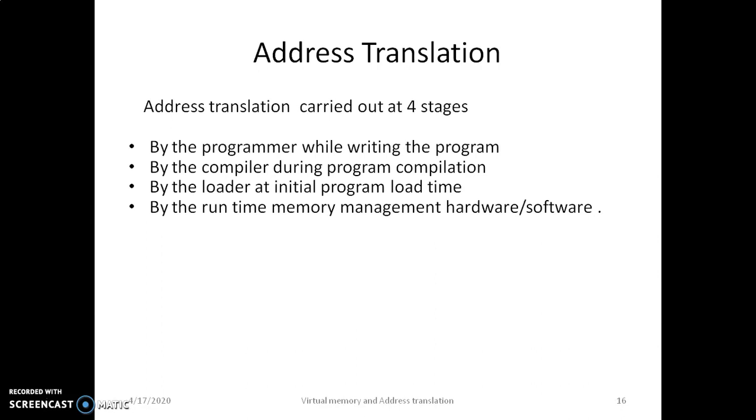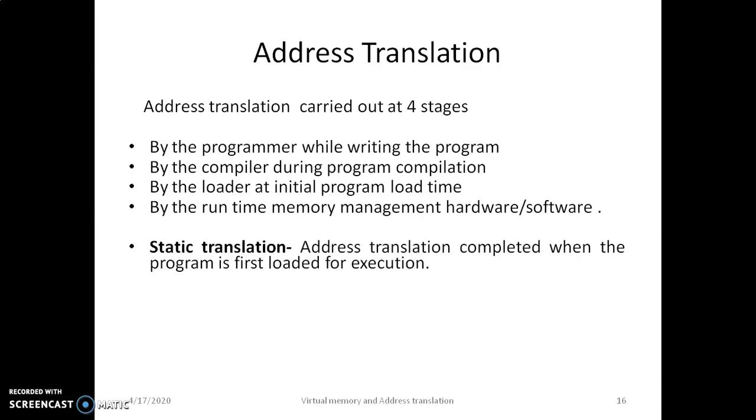Address translation is carried out at 4 stages. First, by the programmer while writing the program. Second, by the compiler during the program compilation. Third, by the loader at initial program load time. Fourth, by the runtime memory management hardware or software. So there are two types of translation techniques. First is static address translation, and second is dynamic address translation.